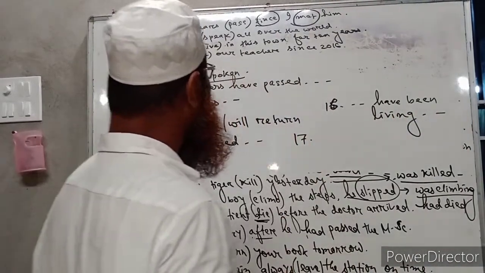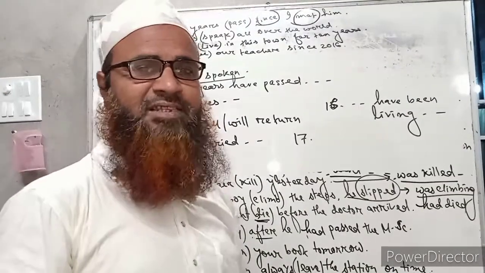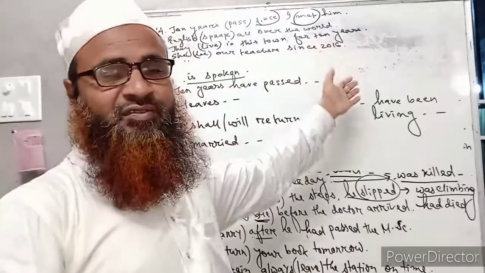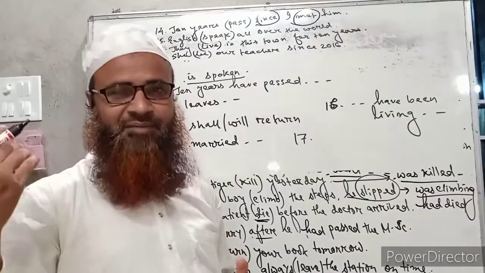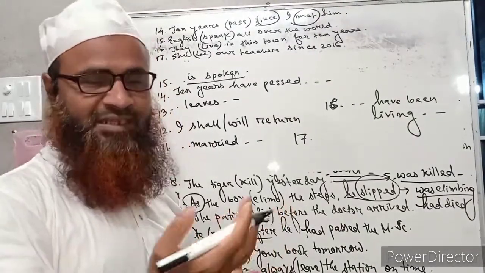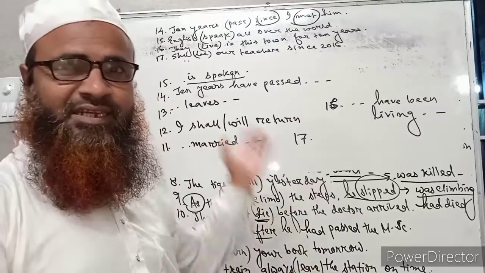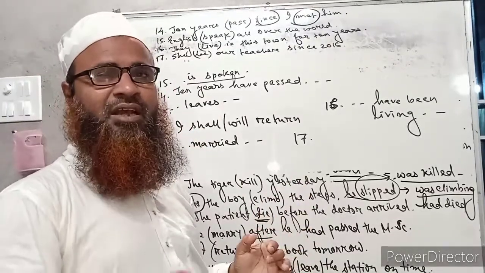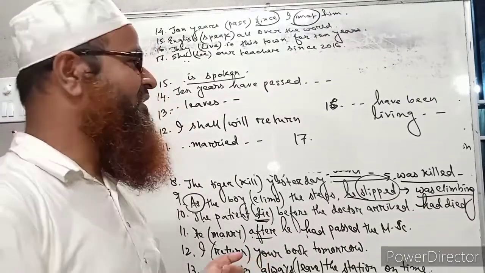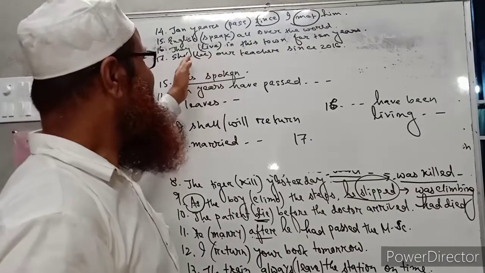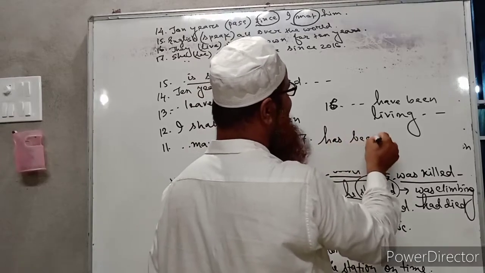The last one, number 17. We have to see the sentence: she is our teacher since 2016. Since is placed before a point of time. That means 2016 is a point of time, and if the action starts in the past and the result is still going on, or the time is still going on, then such sentences should be written in present perfect tense. So number 17 will be she has been our teacher.